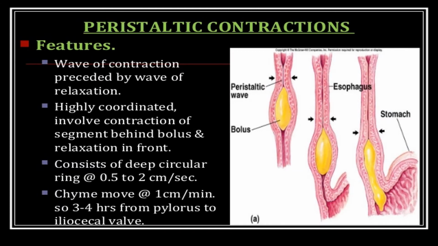It consists of a deep circular ring moving at 0.5 to 2 centimeters per second. Chyme moves at 1 centimeter per minute, so it takes 3 to 4 hours from the pylorus to the ileocecal valve.